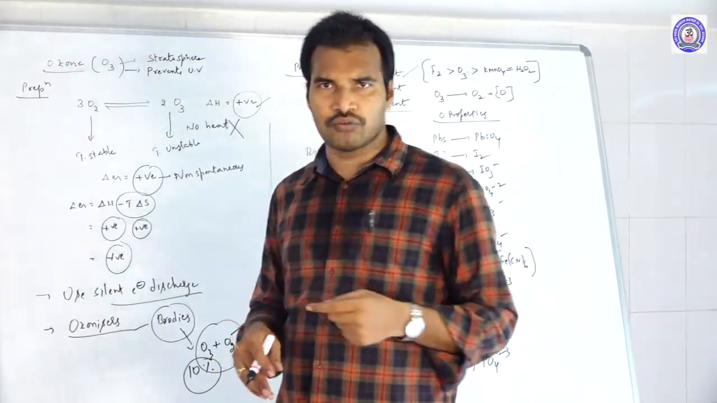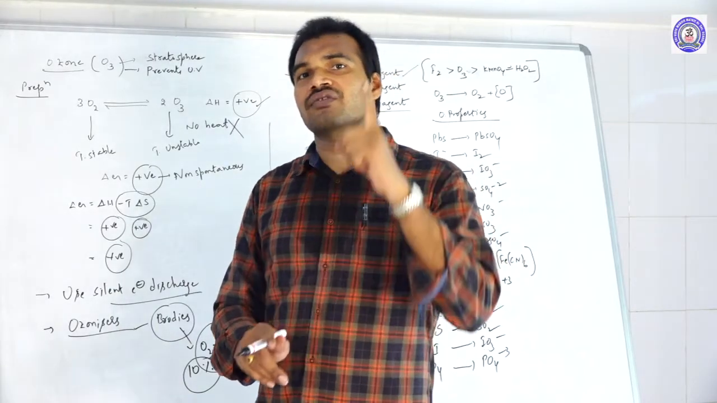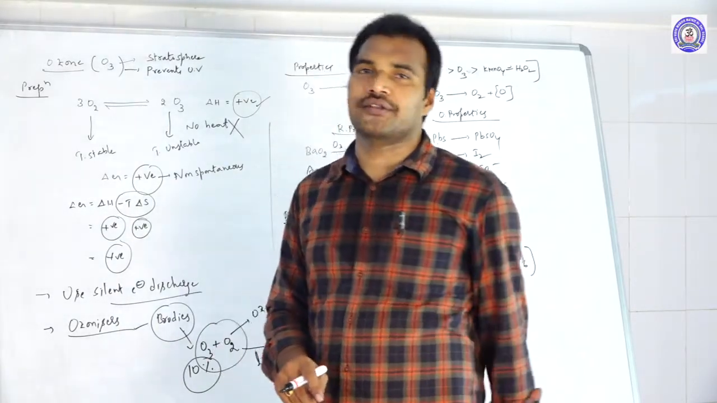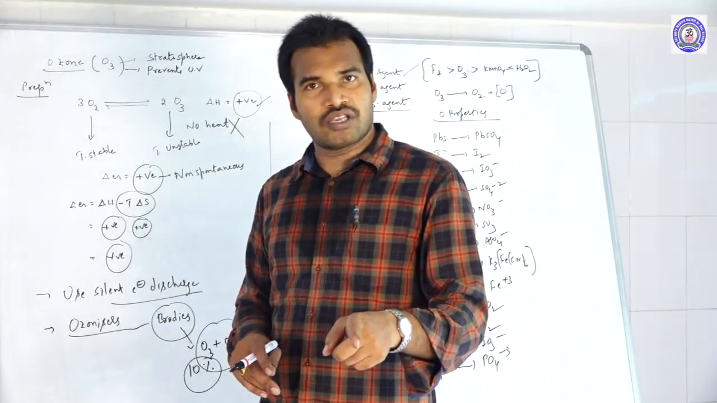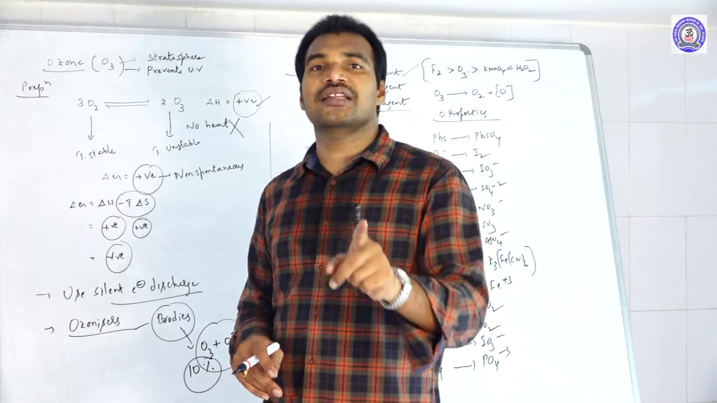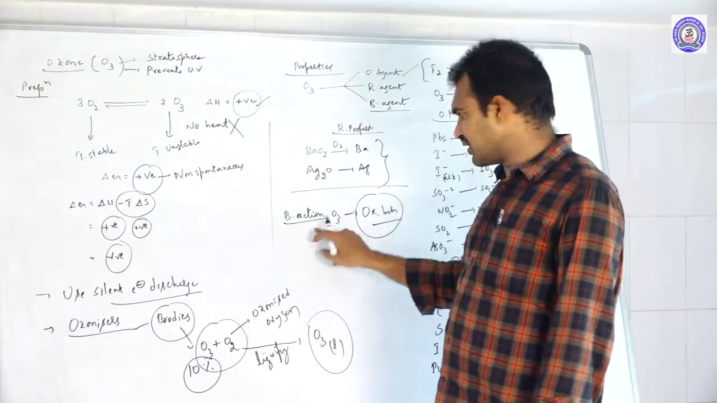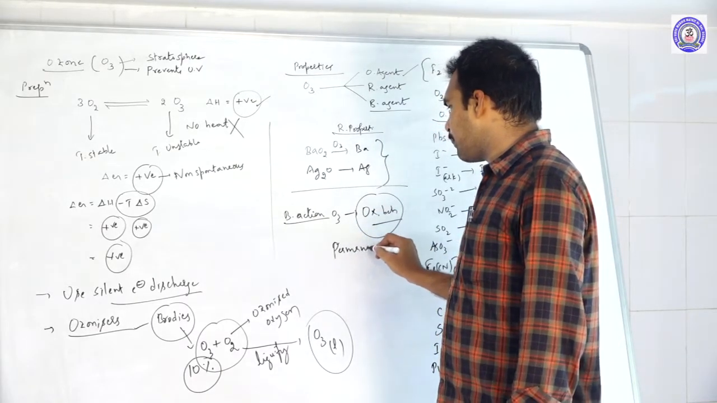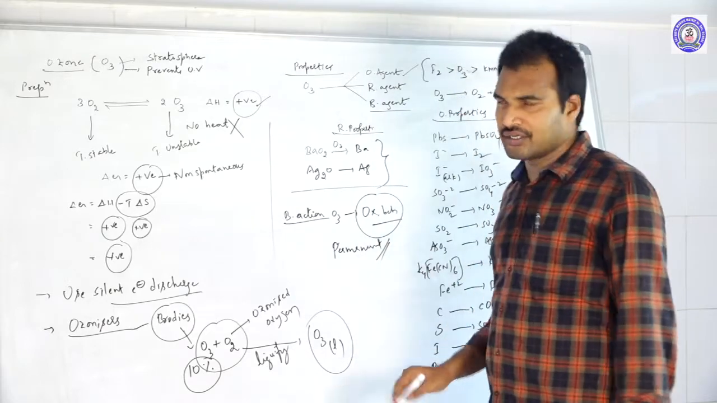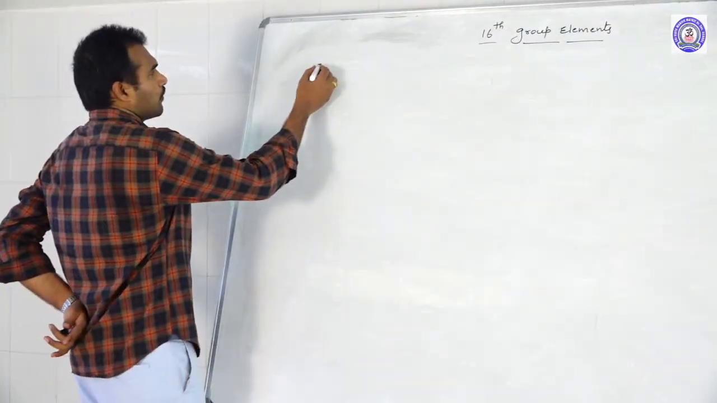Best example, SO2. If the bleaching action is because of oxidizing behavior, then that bleaching action is permanent. If the bleaching action is because of reducing property, then it is temporary. Here the bleaching action is because of oxidizing behavior, so this is permanent. So this is about the properties of ozone.